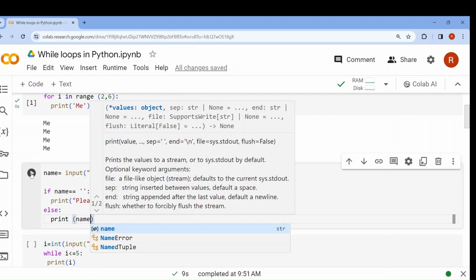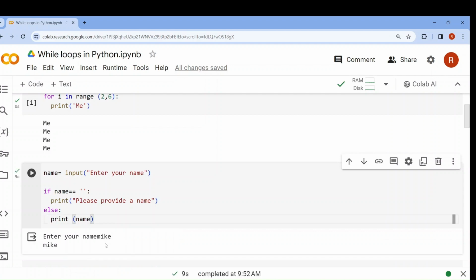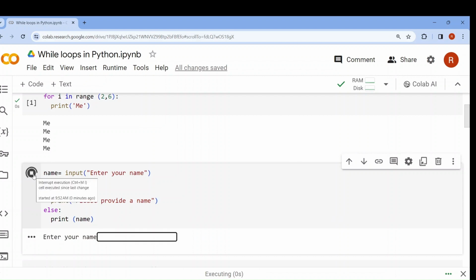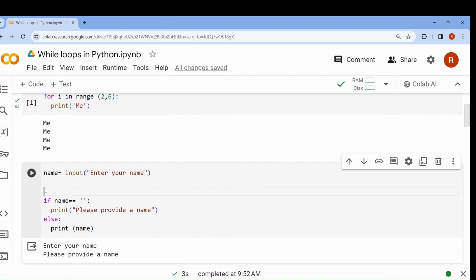Okay. Now if I run it, what will happen? It will first ask for a name and I give Mike. Name will be printed and the execution is complete. Now again it asks and I provide nothing. I press enter. What will happen? Please provide a name, and it completes execution. But that's what I don't want. I want that if I give an empty string, it will continuously ask for my name until I give a proper input. To do that, I need a while condition, because a while loop will execute till the condition is true.